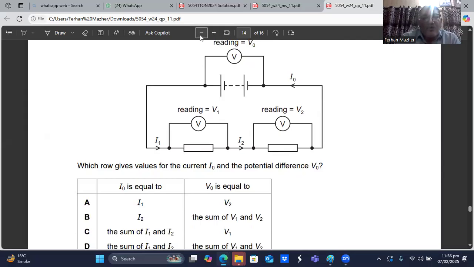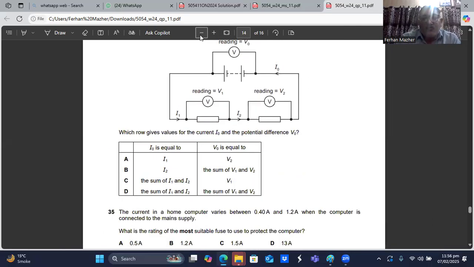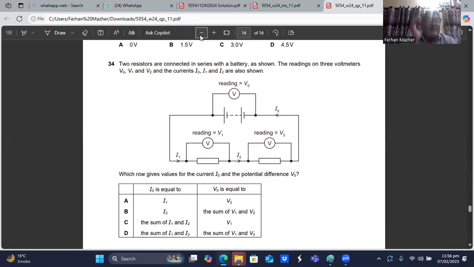So I0 must be equal to I1 and I2, because all the resistors are connected in series. The current coming from the battery or going back to the battery will be the same current flowing through the first resistor and the same current flowing through the second resistor. So I0 is equal to I1 and also equal to I2. And in series, when the current is not divided, the voltage is divided.